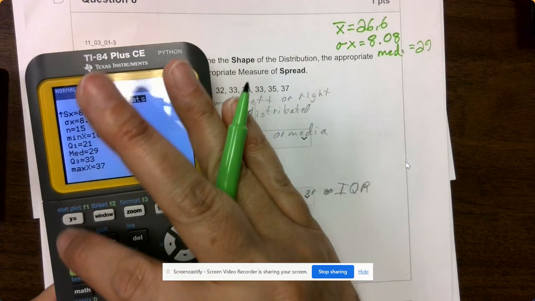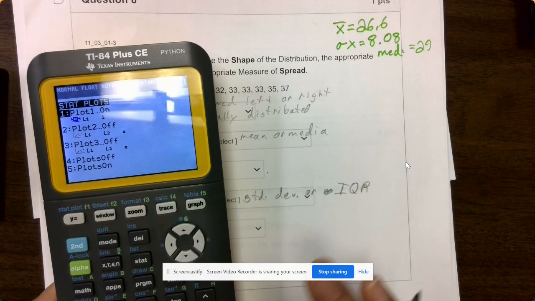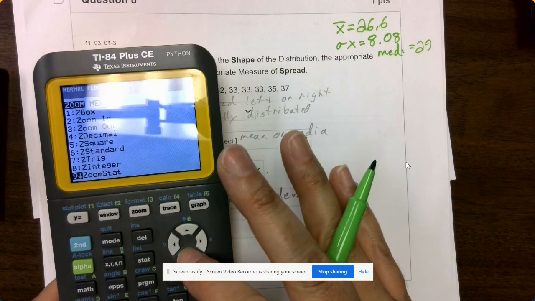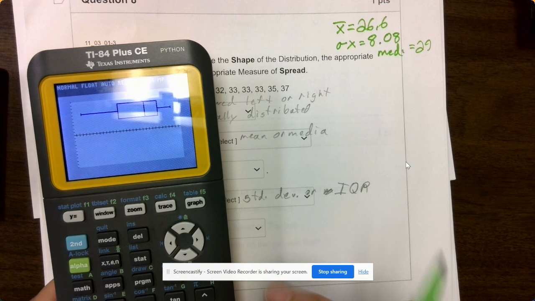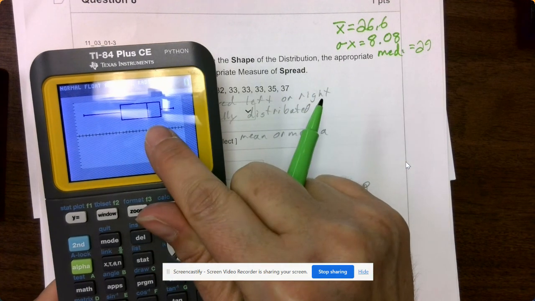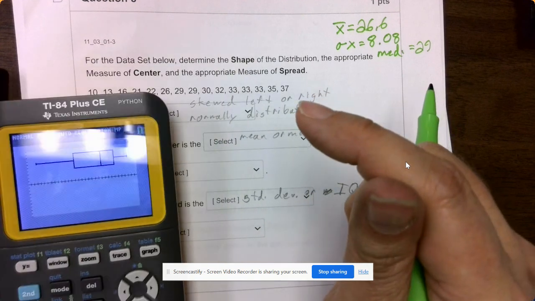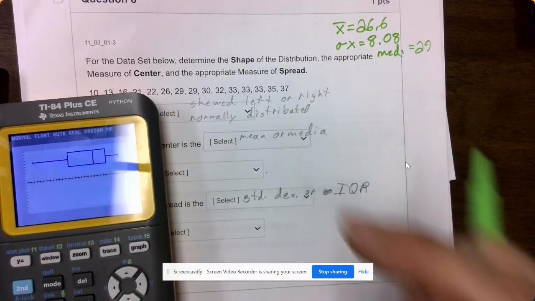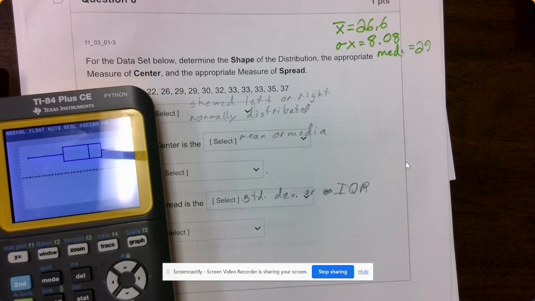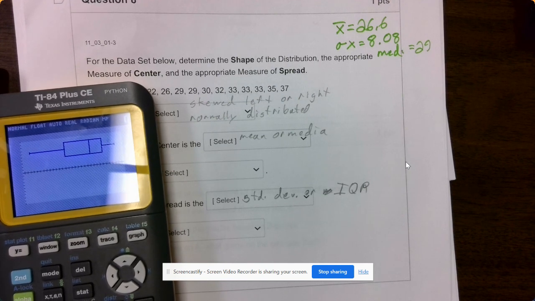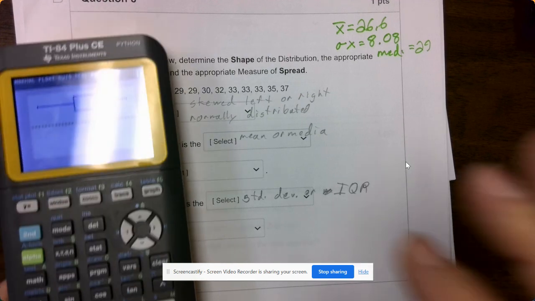We can also go second stat plot. Go back here and graph it. Everybody can definitely tell, look, the median is all the way over here. So this is definitely skewed. I always forget which way it's skewed. So it's skewed to the left. So this one, everybody, is skewed to the left.